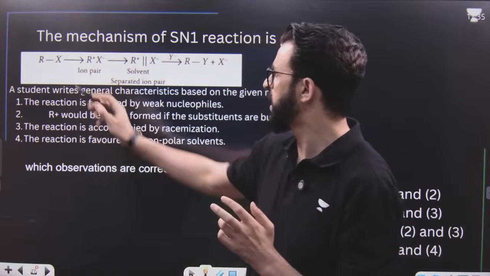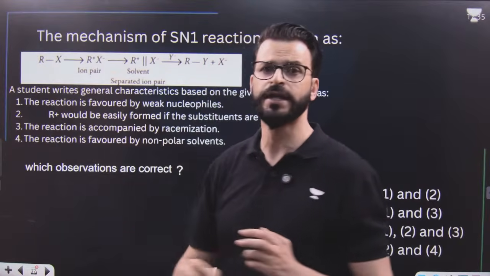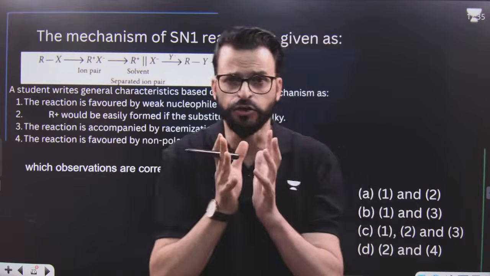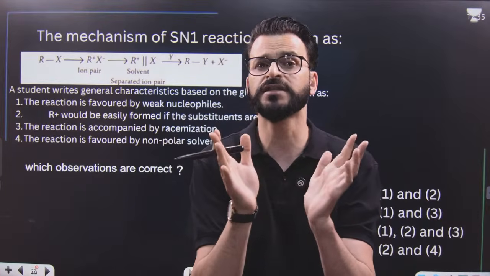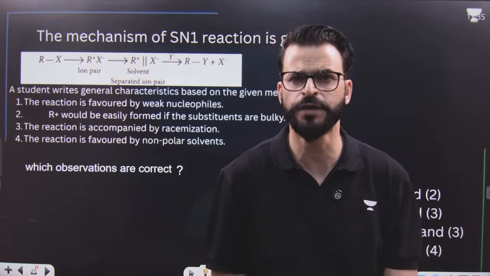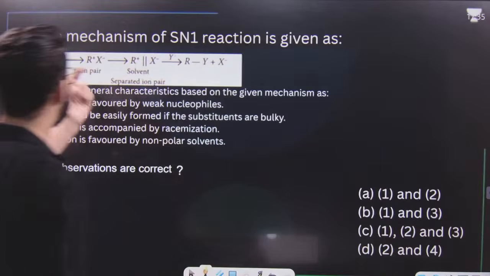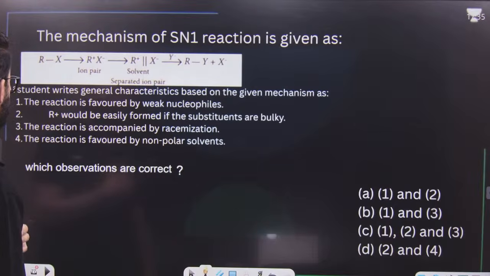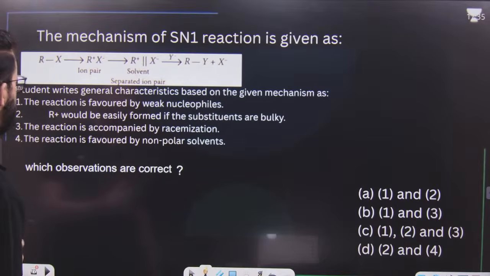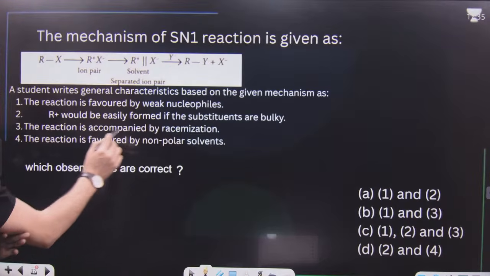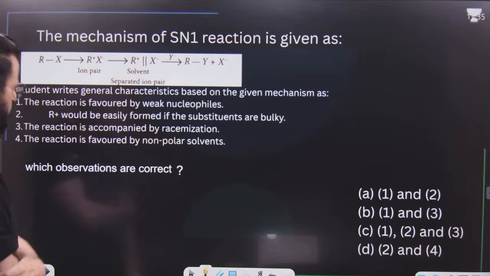Yes or no? Because of the angle 109 degrees, this is tetrahedral sp3. But once it forms a carbocation, it becomes 120. That means bulky groups will move from 109 towards 120, farther away. That means steric repulsion will be minimized, and it will prefer to minimize steric repulsion so as to become more stable. Yes, so this point is also clear. R positive would be easily formed if substituents are bulky. Exactly. The reaction is accompanied by racemization. Yes, racemization will be there, generally partial racemization, but racemization will be there.